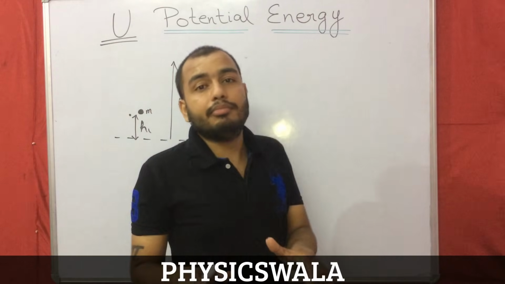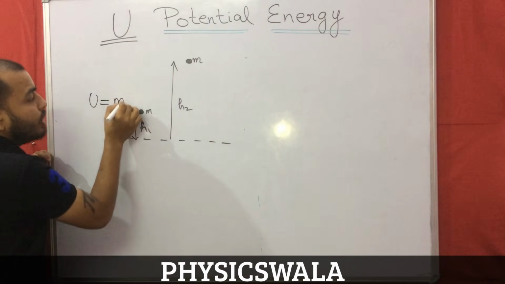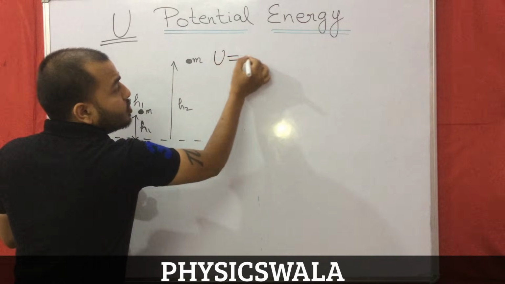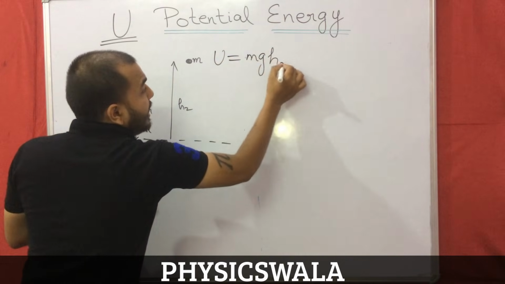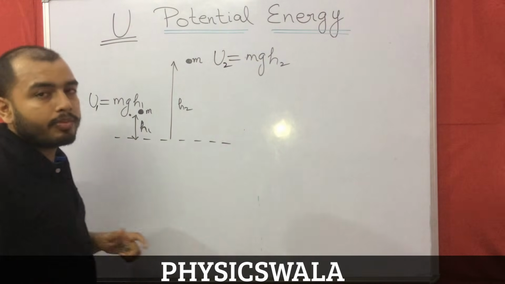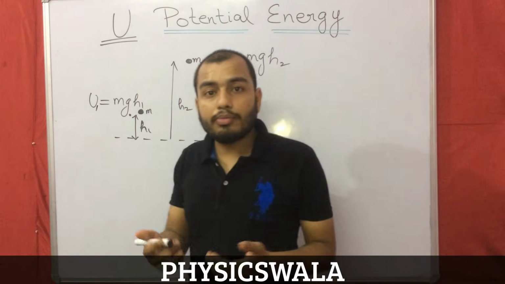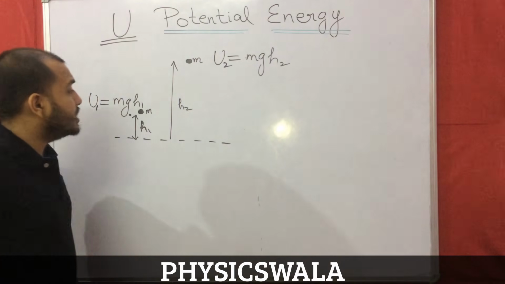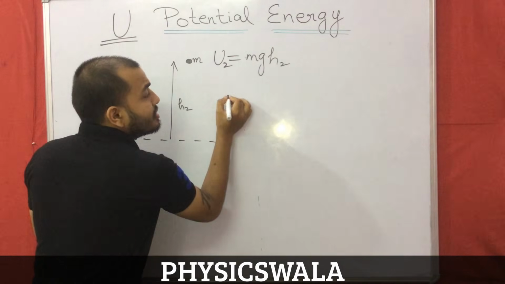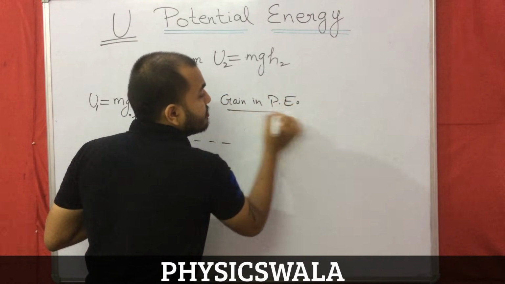Or will it remain the same? Here it has U equal to mgh1 potential energy, and here U equal to mgh2. Let us call this U1 and this U2. So definitely U2 is greater because this height is more. So whenever we take an object from height h1 to height h2, we experience a gain in potential energy.